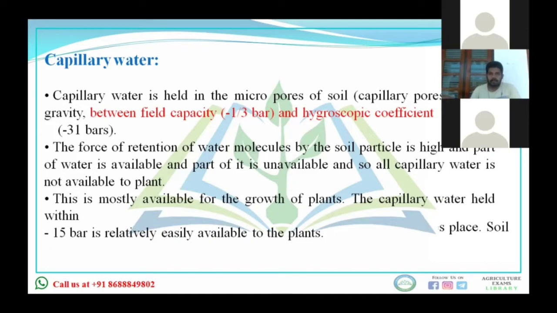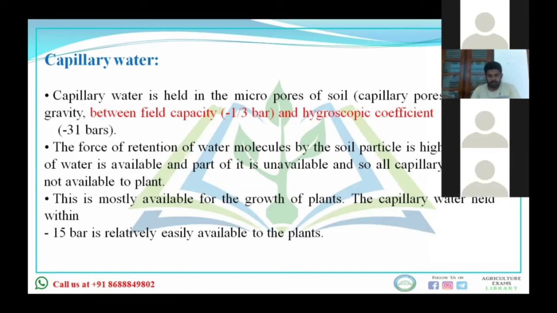Increasing surface tension increases the capillary water, increasing organic matter also increases the capillary water, and in case of soil texture, the finer texture will have more capillary pores, which means more capillary water.